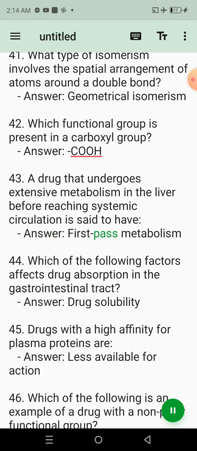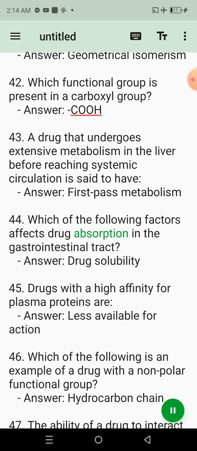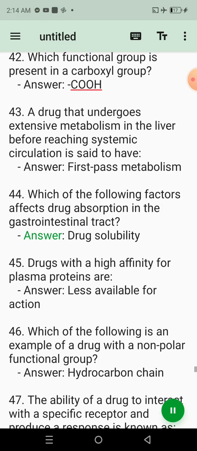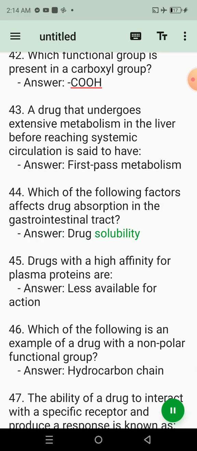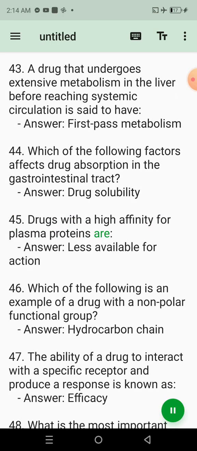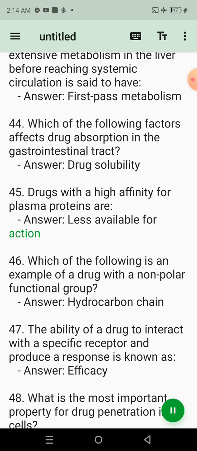Answer: First-pass metabolism. 44. Which of the following factors affects drug absorption in the gastrointestinal tract? Answer: Drug solubility. 45. Drugs with a high affinity for plasma proteins are? Answer: Less available for action.